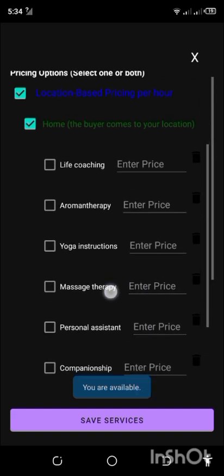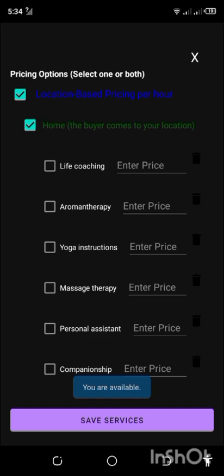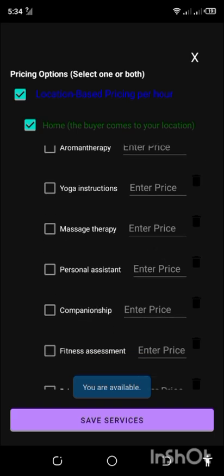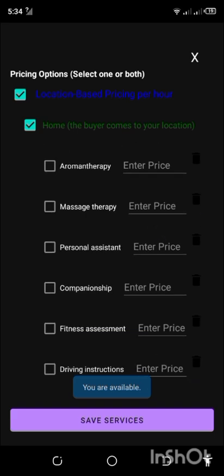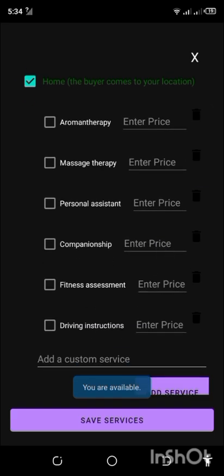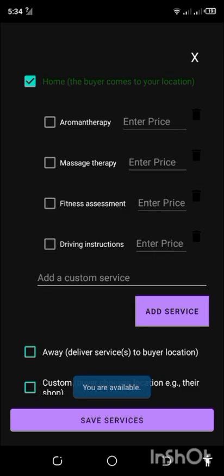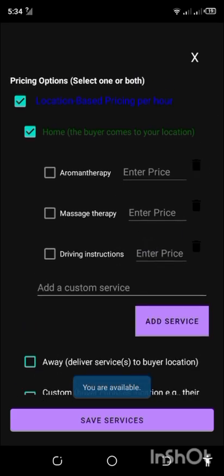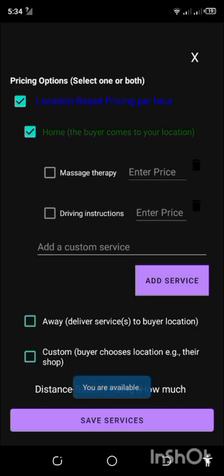You can remove all of them by clicking the button at the very end, delete button. So that deletes them. So that's how you delete those default services. You have deleted them. You can delete all of them, or you can leave them as they are. You can also prefer to add your own custom services.